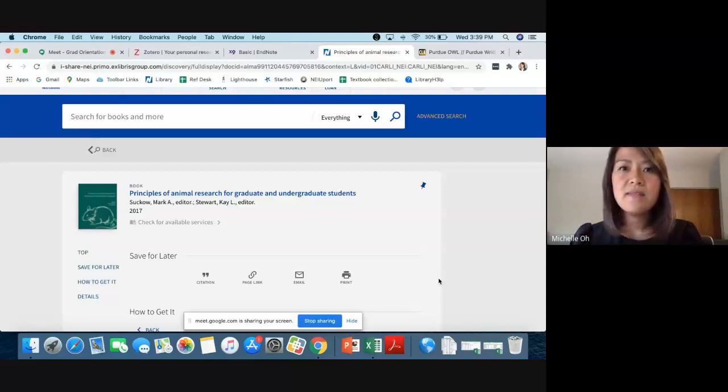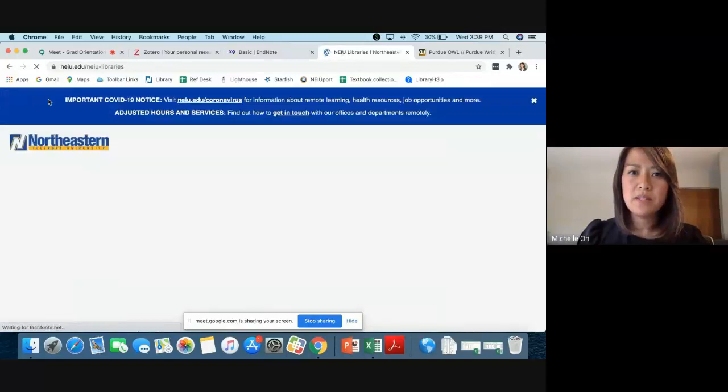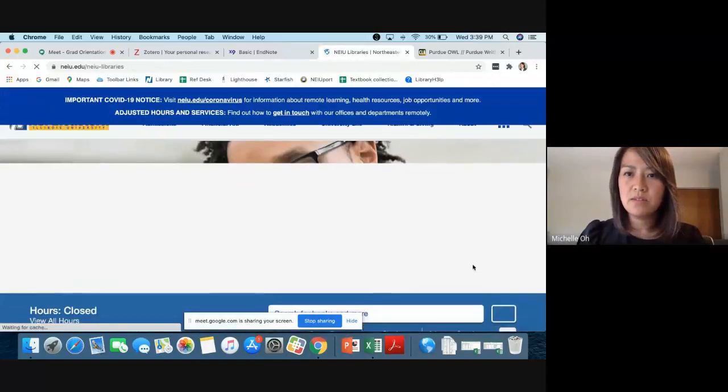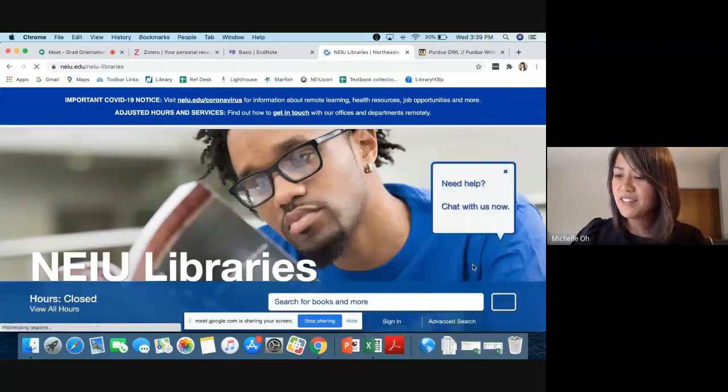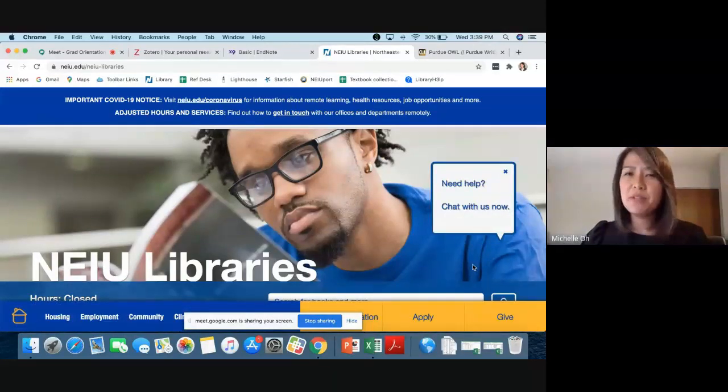Okay. And then finally, I just want to talk about a couple citation sources. And actually, let me go back to the Northeastern Library webpage so we can look at this general search while I talk. But to cite your sources, you might already be familiar with several style guides that you might be using, such as the MLA Handbook or the Chicago Manual of Style.